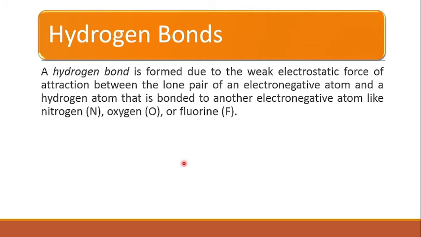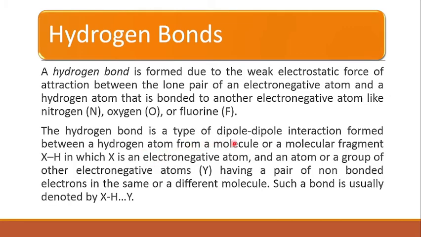Let us move to another kind of bonding, that is hydrogen bonds. Right? So a hydrogen bond is formed due to the weak electrostatic force of attraction between the lone pair of one electronegative atom and the hydrogen atom that is bonded to another electronegative atom like nitrogen, oxygen or fluorine. The hydrogen bond is a type of dipole-dipole interaction formed between a hydrogen atom from a molecule or a molecular fragment, that means X-H, in which X is an electronegative atom, and an atom or a group of other electronegative atoms, let's say Y, having a lone pair of non-bonding electrons in the same or a different molecule.